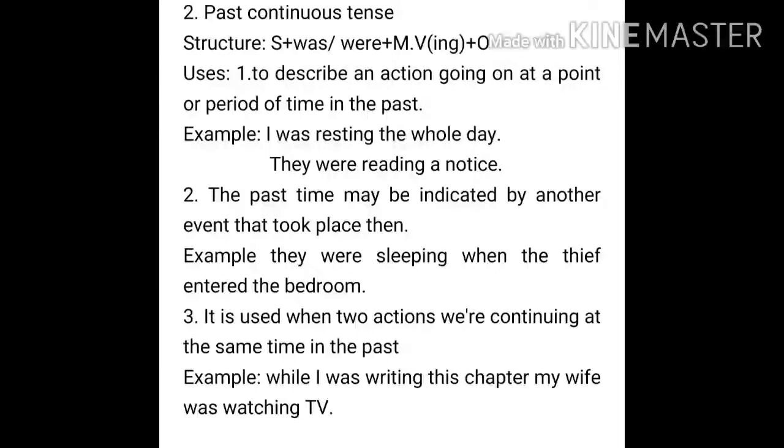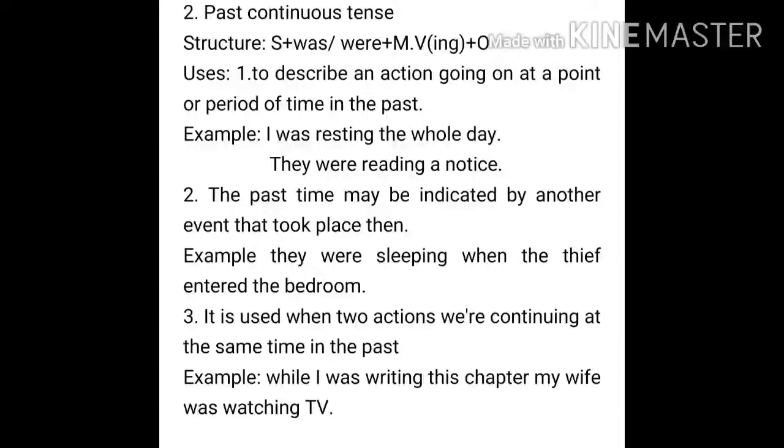Third one, it is used when two actions were continuing at the same time in the past. For example, while I was writing this chapter, my wife was watching TV. Right? So you can see two actions were going on, that I was writing my chapter and at the same time my wife was watching the TV. So here you can see that these actions were continuing in the past time. I hope this part is also clear to you, the past continuous tense.